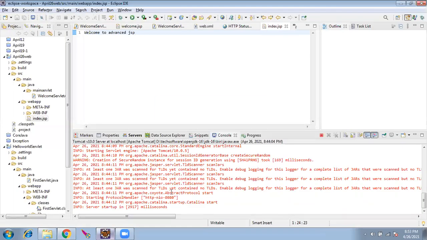You have to stop and restart when you touch the heart, which is web.xml. Eclipse will automatically take care of it, but if you are doing it manually, you have to. Because web.xml is the heart of the application, every single program, the Tomcat has to know that something is changed. So you have to restart.